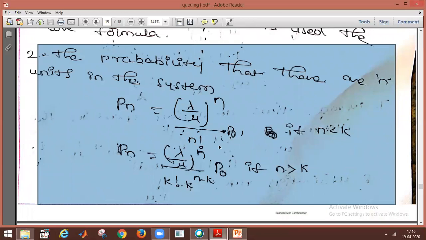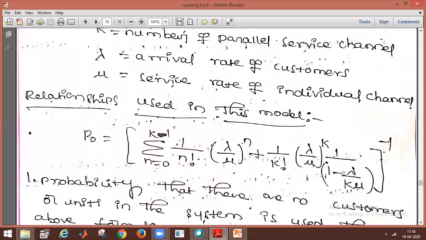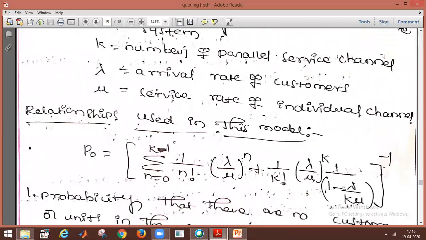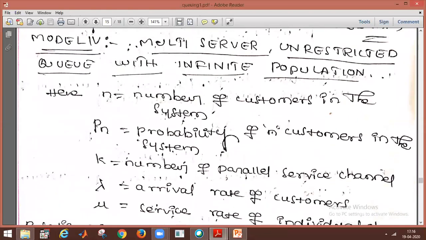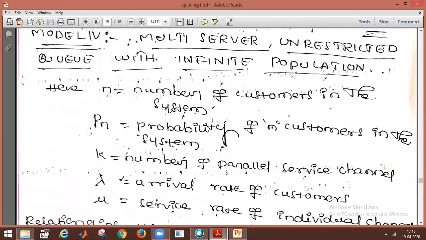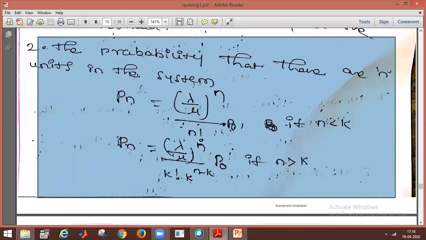If n is less than k, the number of customers is less than the number of parallel service channels, and we use P of n equals lambda by mu whole power n by n factorial into P naught.